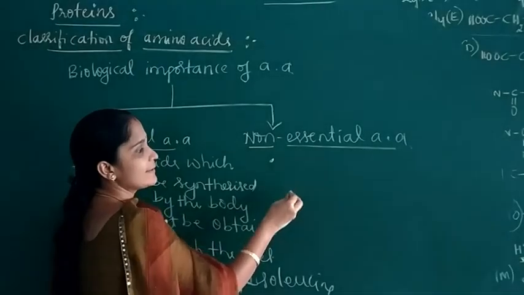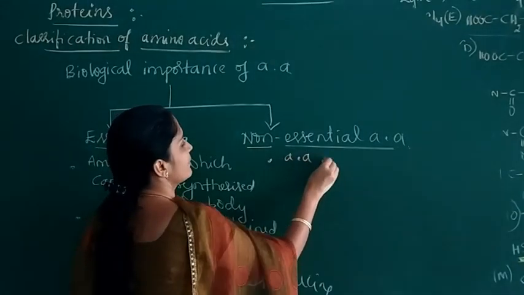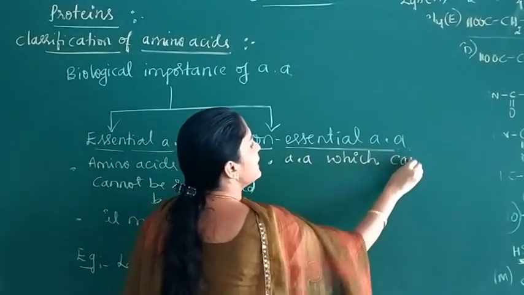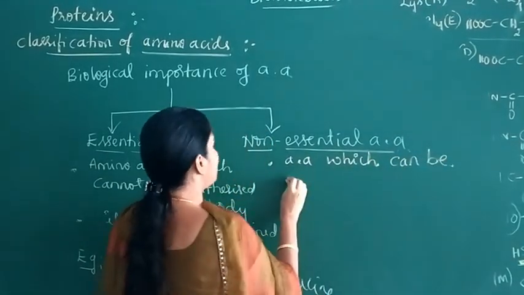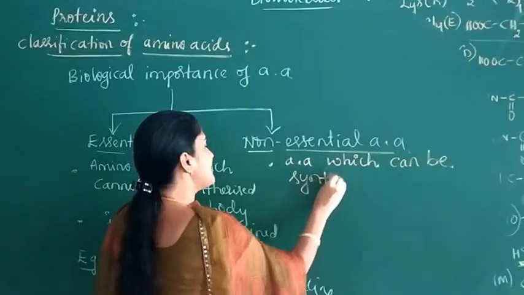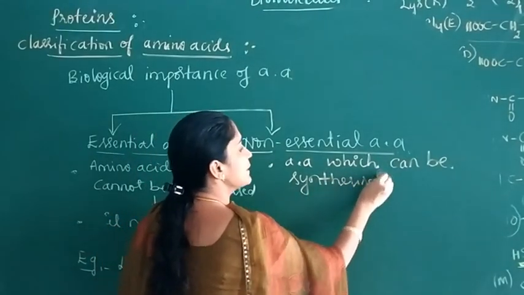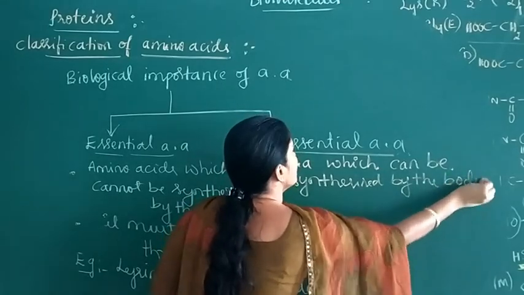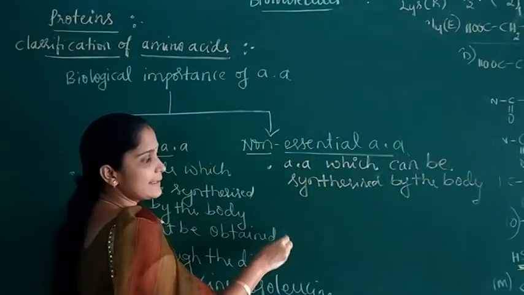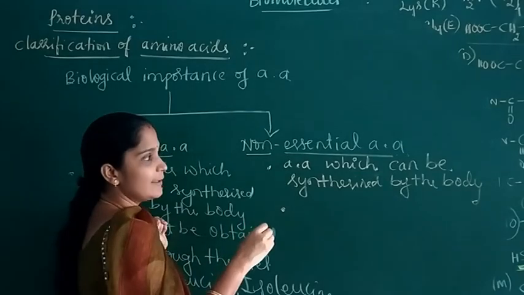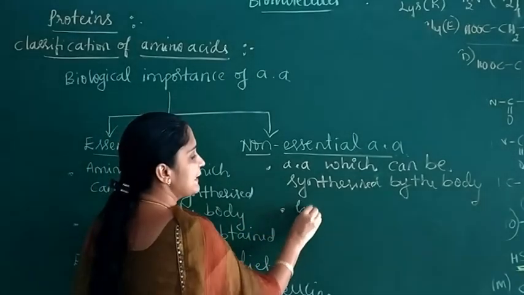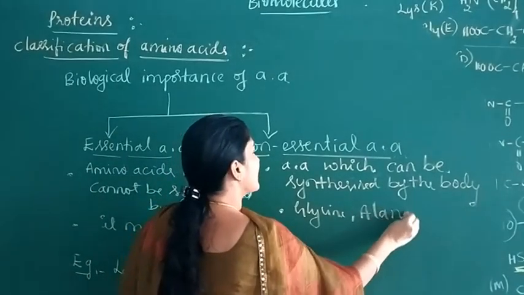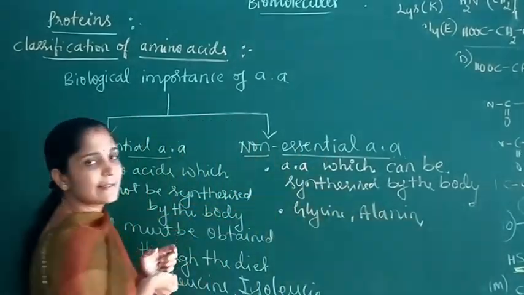Non-essential amino acids are the amino acids which can be synthesized by the body. Examples of non-essential amino acids are glycine and alanine.